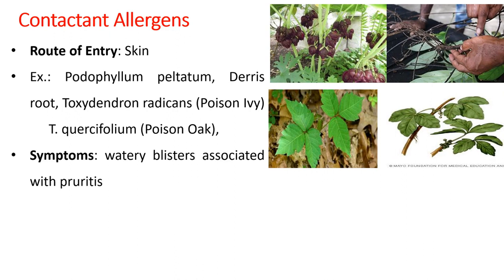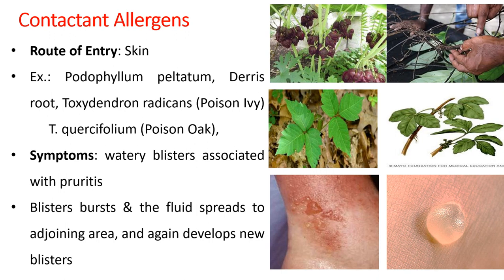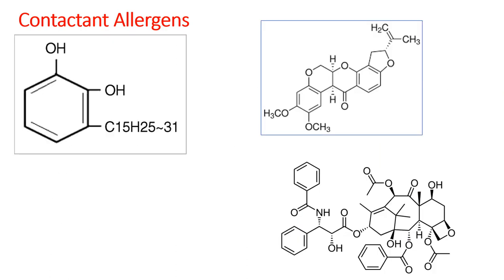Very similarly, the components present in poison oak and poison ivy cause skin related problems, and the major symptom is watery blisters which are associated with pruritus. The skin that is in contact with poison ivy or poison oak gives out these blisters or balloon like appearance on the skin, and these blisters burst open and spread their fluid in the adjoining area, and again give rise to new blisters in that area. So this is a very common symptom associated with contactant allergen.